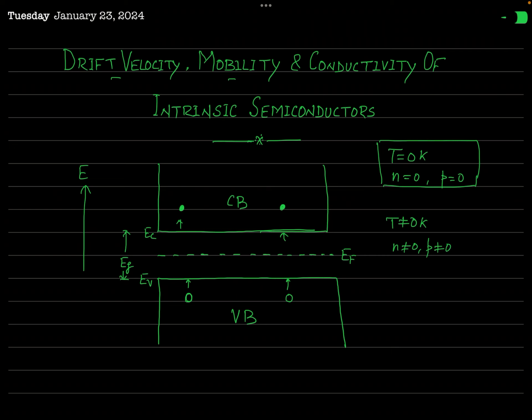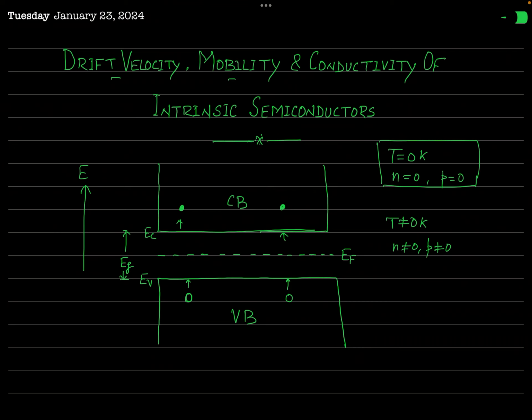Here n represents the concentration of electrons in the conduction band and p represents the concentration of holes in the valence band. Okay? Actually these charge carriers become available due to the thermal agitation and the lattice vibration. So you can say that at ordinary temperature, an intrinsic semiconductor always contains some free electrons in the conduction band and an equal number of holes in the valence band. Okay?